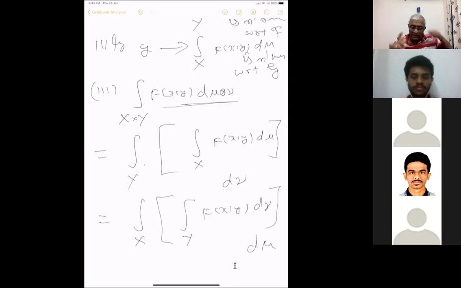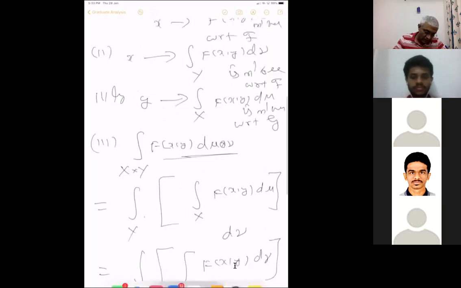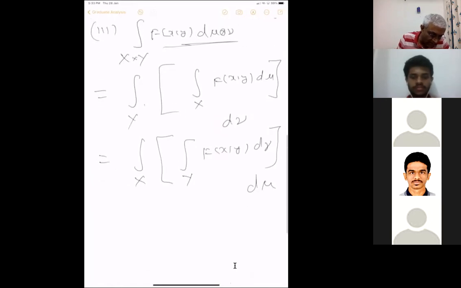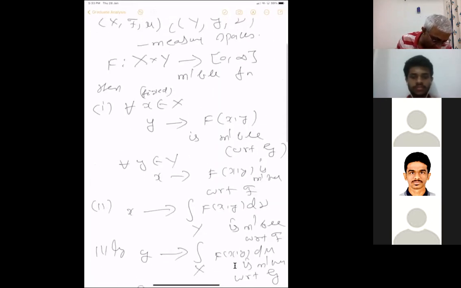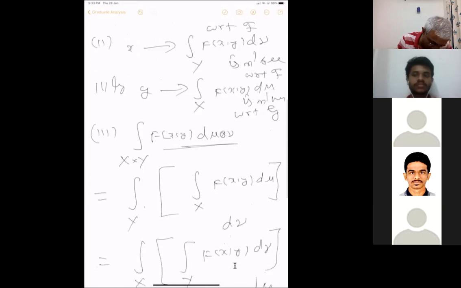You integrate, and you get a function of one variable. You fix x, it's a function of one variable. Then you integrate it for each x, and you get a measurable function in x. You integrate that function in y. Okay, so this is Fubini's theorem. The statement is long, but the proof is very easy.